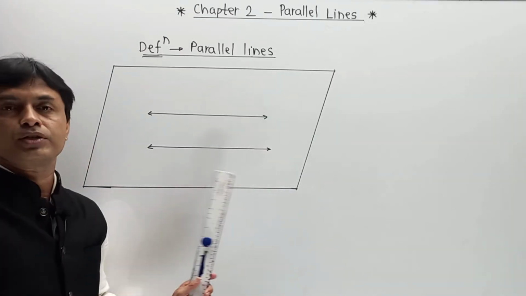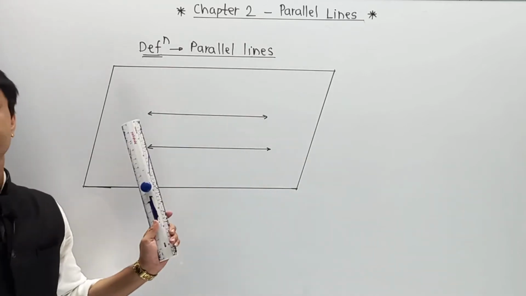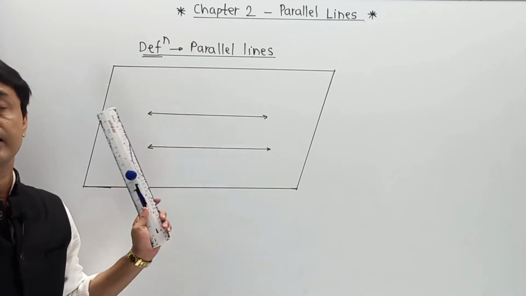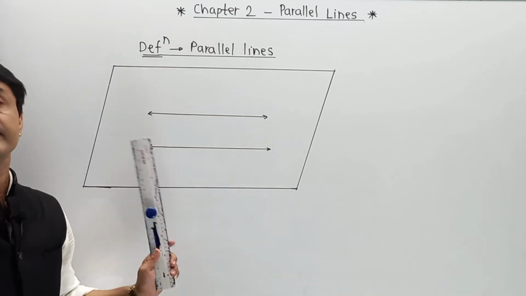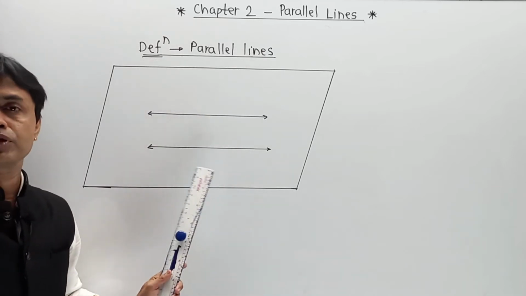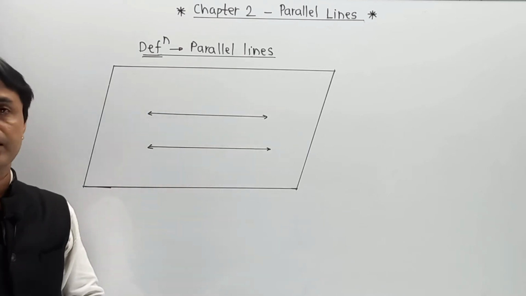So according to this structure, we can understand that in a given plane, if there are two lines which do not intersect each other and both the lines are coplanar, then such lines are called parallel lines. Now, the basic introduction of parallel lines was already completed in the 8th standard. Moving to the next part.